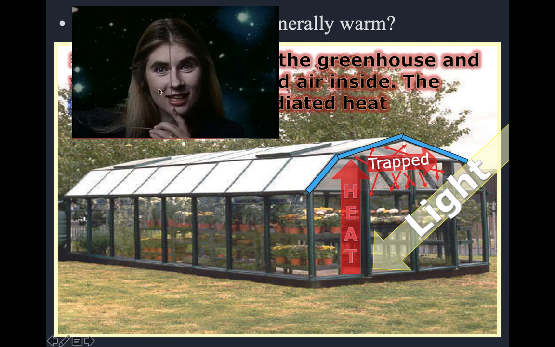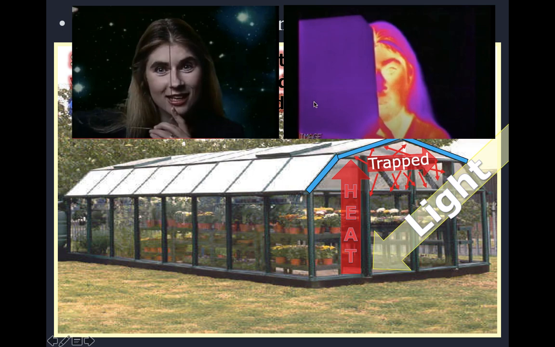So this scientist, she actually held up a piece of clear glass, which visible light passes straight through. But then when we looked at that image through an infrared camera, we could see infrared energy cannot pass through glass. So this is exactly what we're talking about in the greenhouse. And the gases that we're talking about, those greenhouse gases, do the same exact thing.